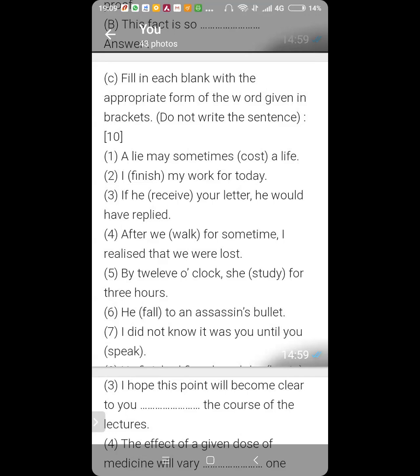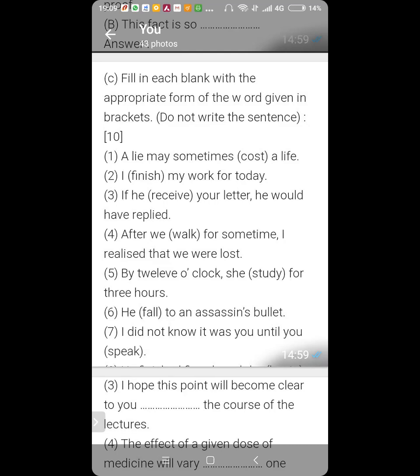Yes, sir. After may, you use the present tense of the verb. You may go there. You may come here. So a lie may sometimes cost a life. Then Kartike, second sentence. I finished my work for today. Yes. Ansh, number 3.